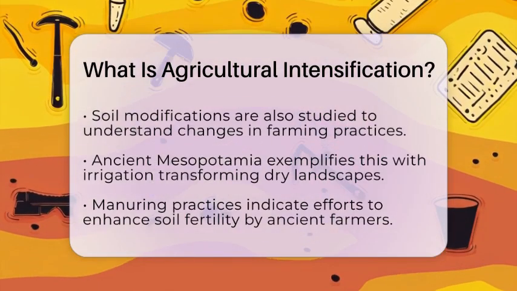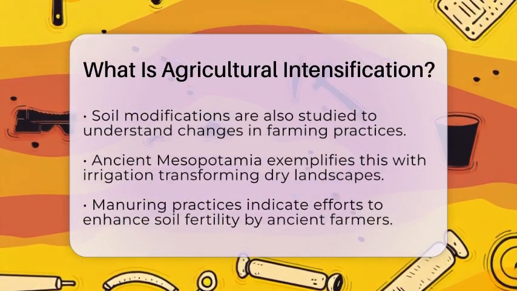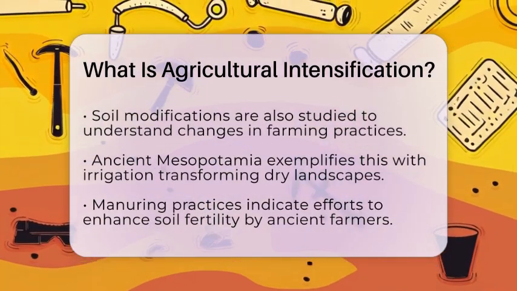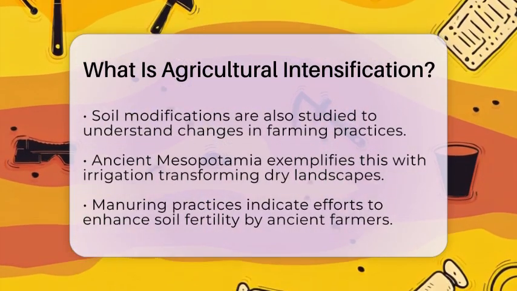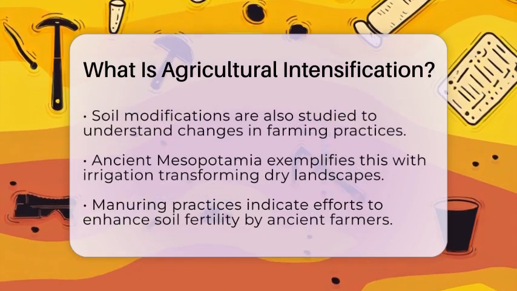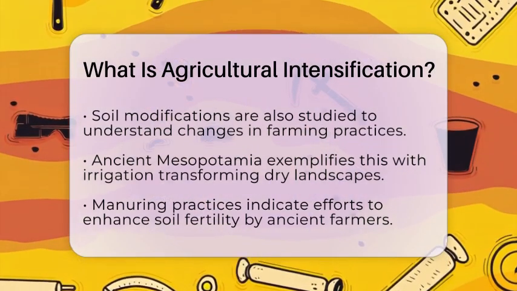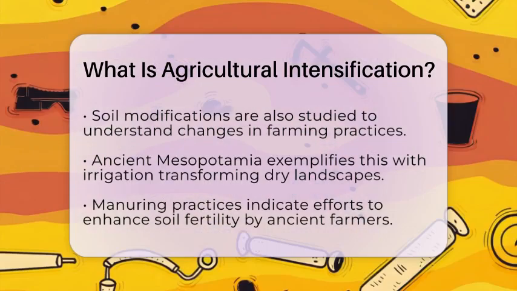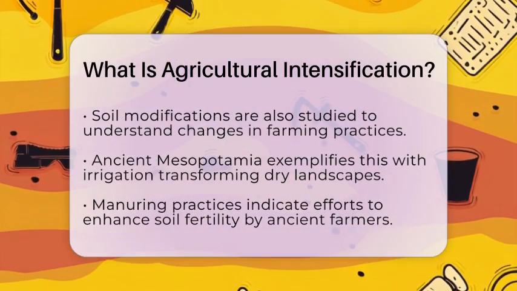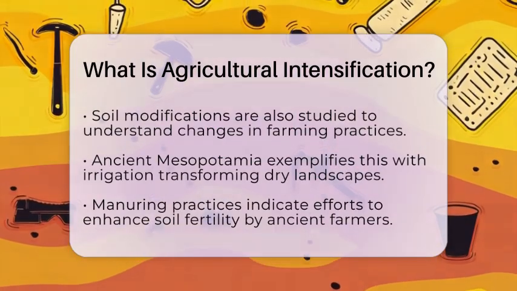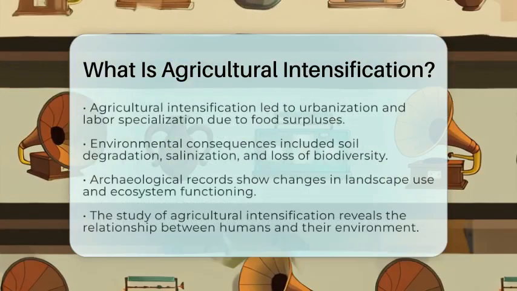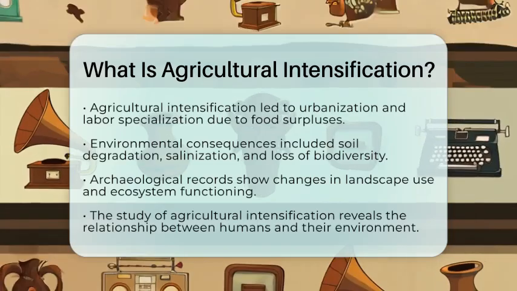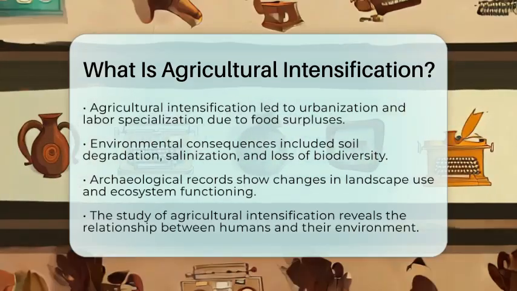The impacts of agricultural intensification on past societies were broad. It enabled urbanization and allowed for labor specialization by creating food surpluses. However, it also had environmental consequences. Issues like soil degradation, salinization, deforestation, and loss of biodiversity arose from these intensified practices. Archaeological records reveal these effects through changes in how landscapes were used and how ecosystems functioned.